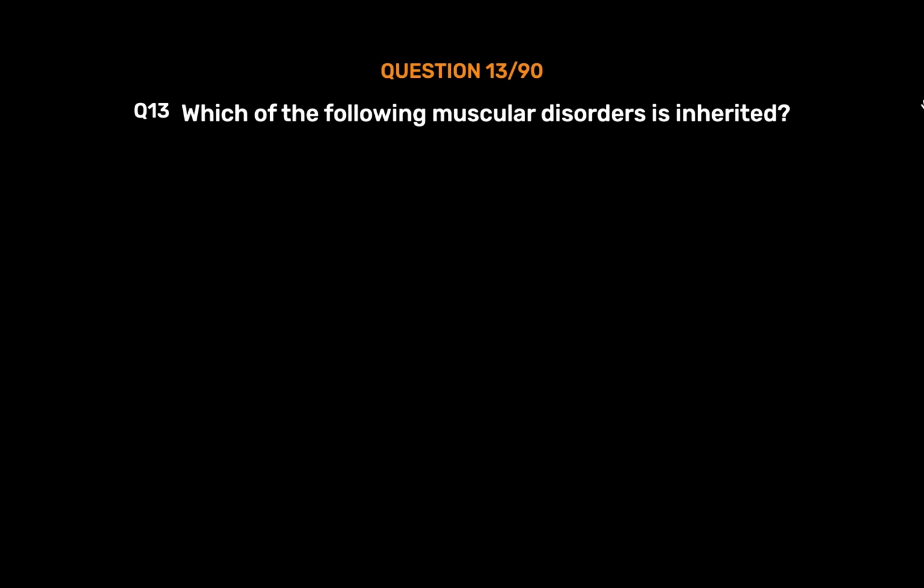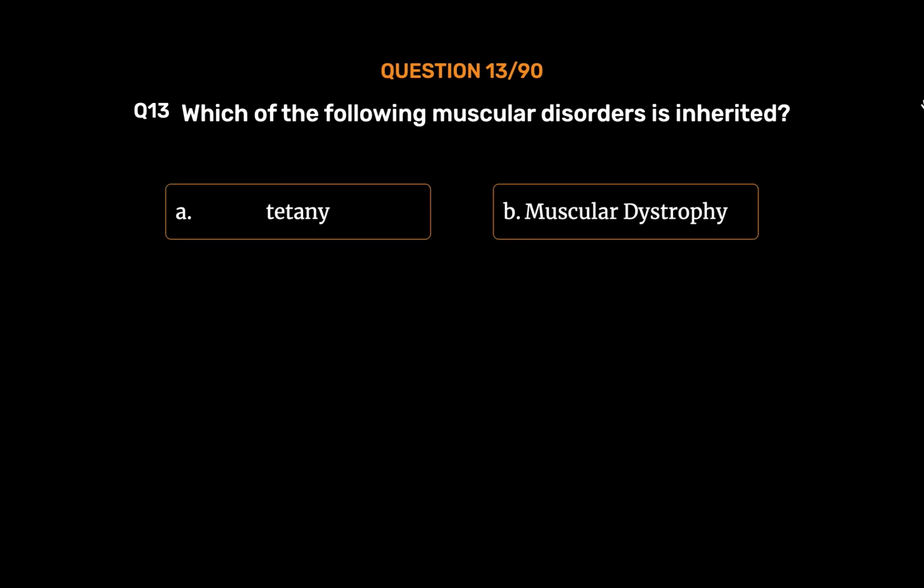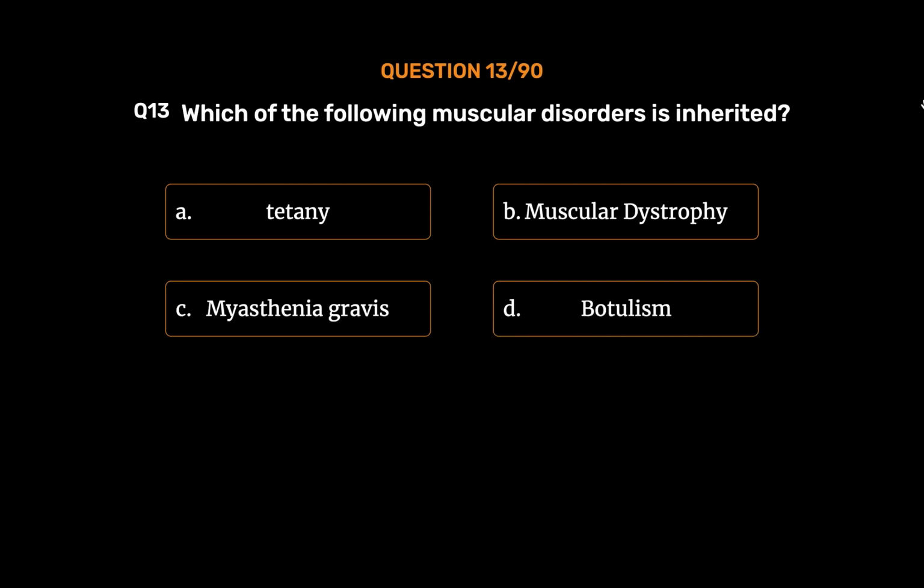Question number 13. Which of the following muscular disorders is inherited? Option A. Tetany. Option B. Muscular dystrophy. Option C. Myasthenia gravis. Option D. Botulism. The correct answer is Option B.